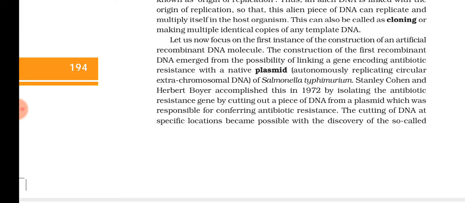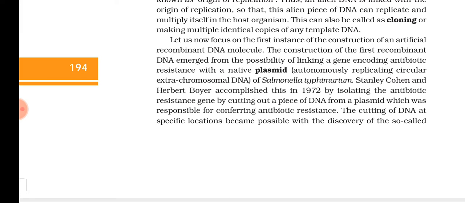We have studied recombinant types in Mendelian inheritance, isn't it? Recombinant types means mixing up of genes. So the first recombined DNA molecule constructed was a plasmid. Do you remember what a plasmid is? Plasmid is extra chromosomal DNA found in prokaryotic cells, in addition to the chromosome found in the nucleoid. What do you mean by nucleoid in a prokaryotic cell? There is no nucleus; you can see the DNA in the cytoplasm in a region known as the nucleoid.